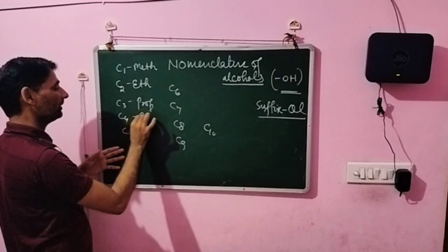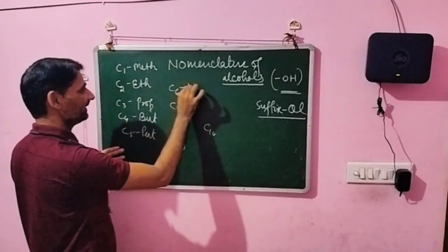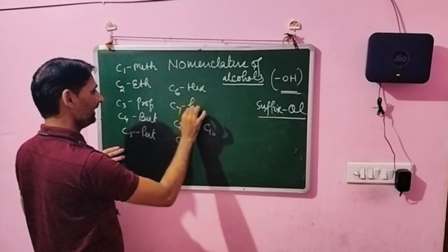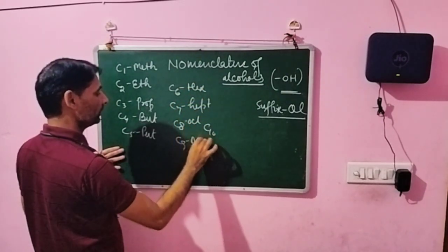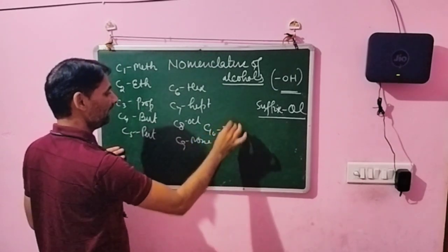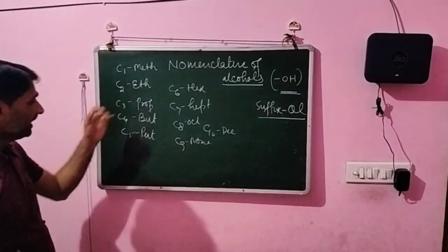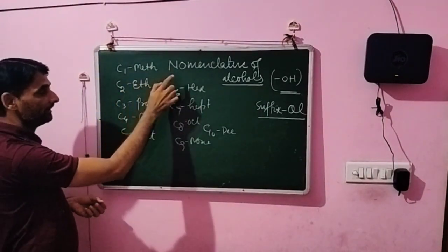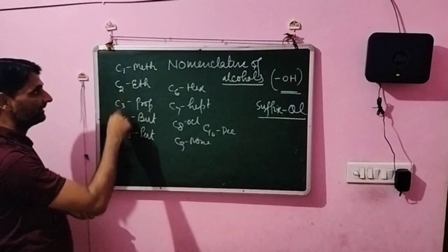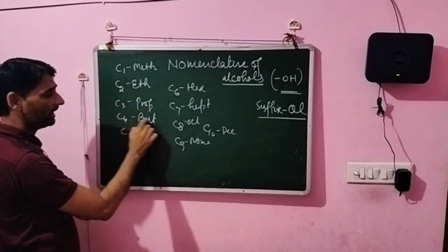Fourth is but. This is pent. This is hex. This is hept. This is oct. This is non, and this is dec. And after this, undec, didec, tridec, tetradec. These are the prefixes. Just like carbon 1, we write methane, ethane, propane like this. 1 carbon methane, 2 carbon ethane, 3 carbon propane, 4 carbon butane.